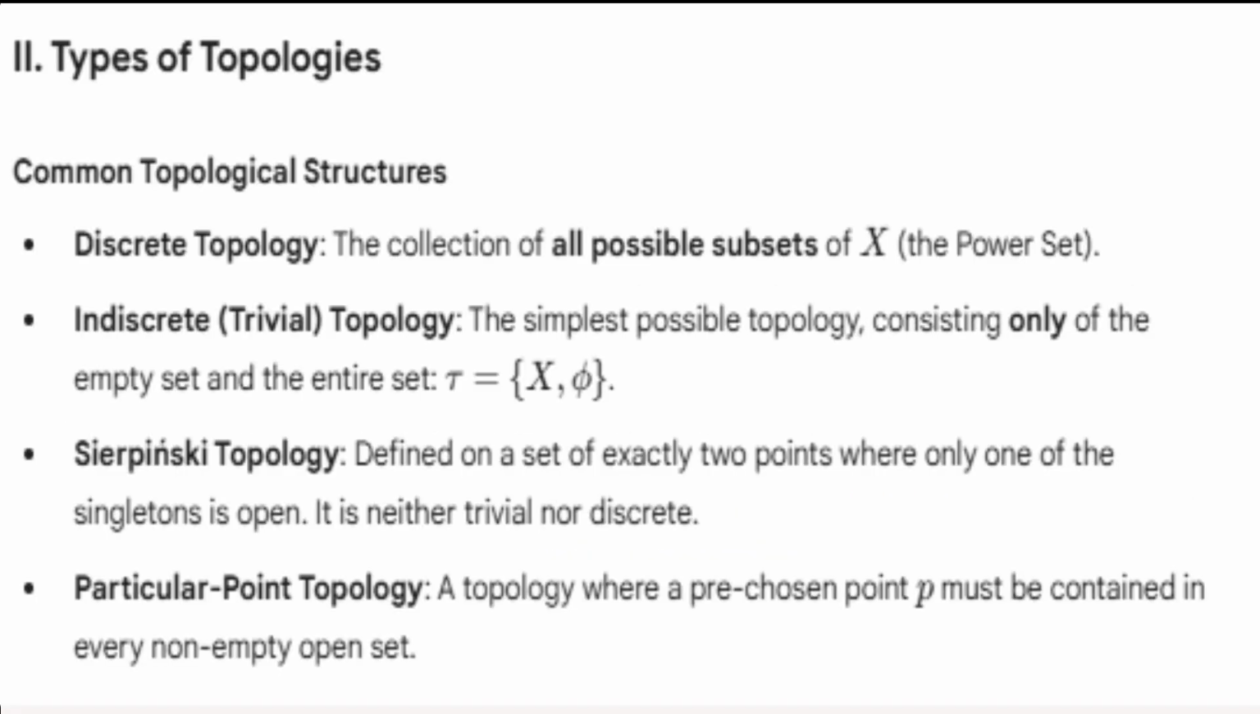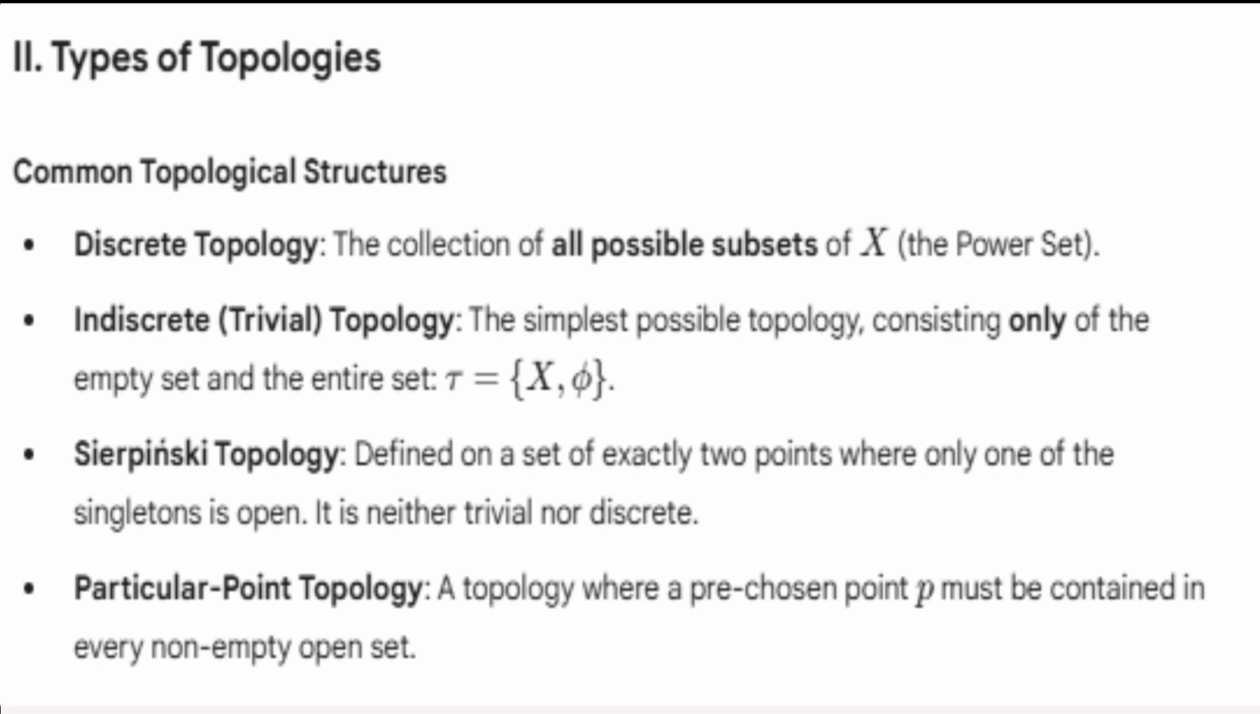Types of topologies. Number one, we have the discrete topology. A discrete topology on X is the collection of all the possible subsets of X. Number two, we have the indiscrete topology. This is also known as the trivial topology, which is the simplest possible topology that can be defined on a set. It consists of only the empty set and the entire set, in our case, X.